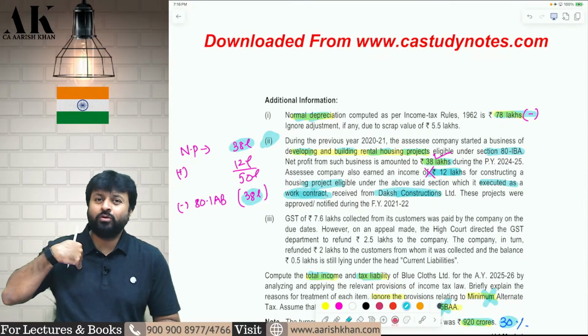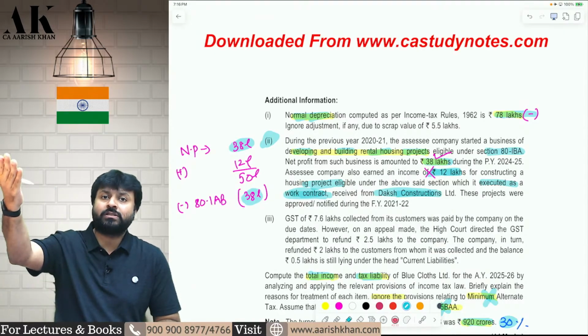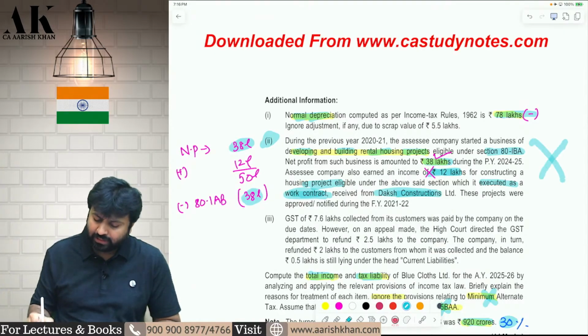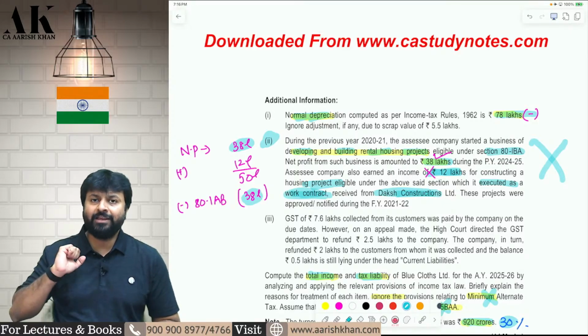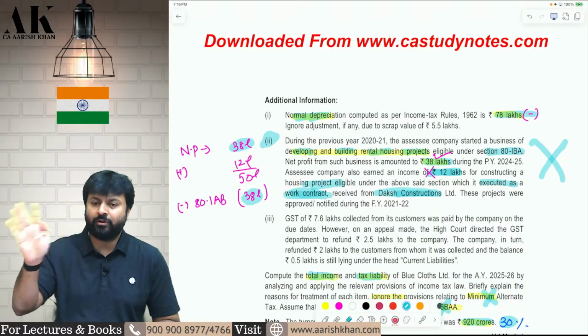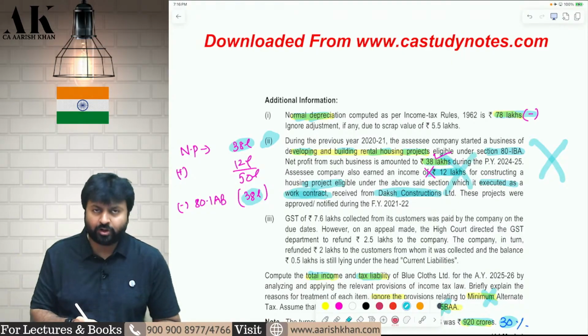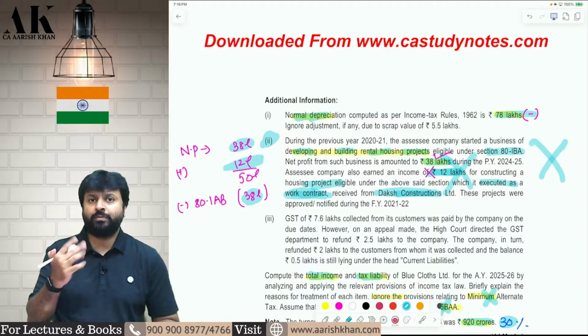So if you don't do the construction, you outsource that to someone and then you earn the income, then it is not eligible for 80-IBA. 80-IBA is eligible only if you do the construction. Okay, if you outsource that to somebody, then it will not be eligible for deduction. Therefore, this 12 lakhs will not be eligible for deduction. On this 12 lakhs, you have to pay tax directly.